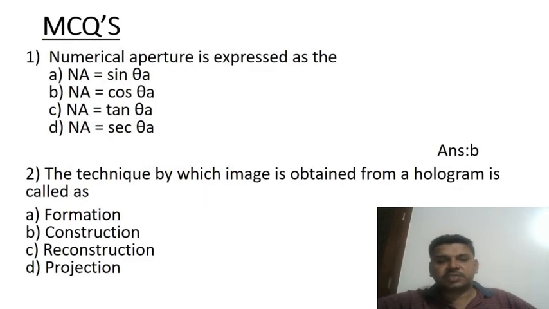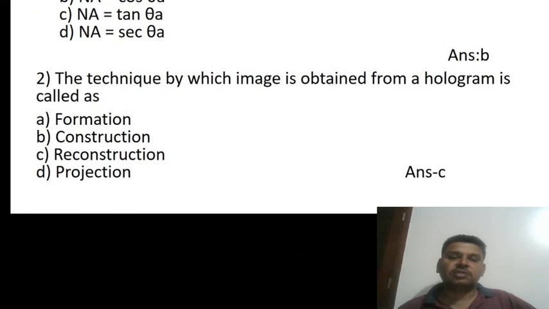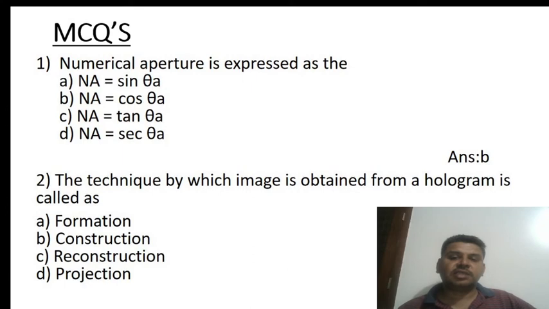Next, we will discuss multiple choice questions. First one: numerical aperture is expressed as numerical aperture is equal to cos theta A. The second one: the technique by which an image is obtained from the hologram is the construction method.